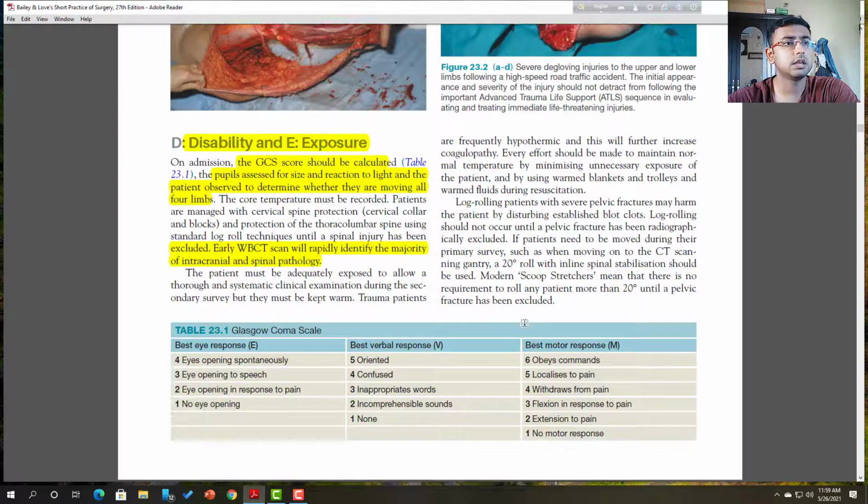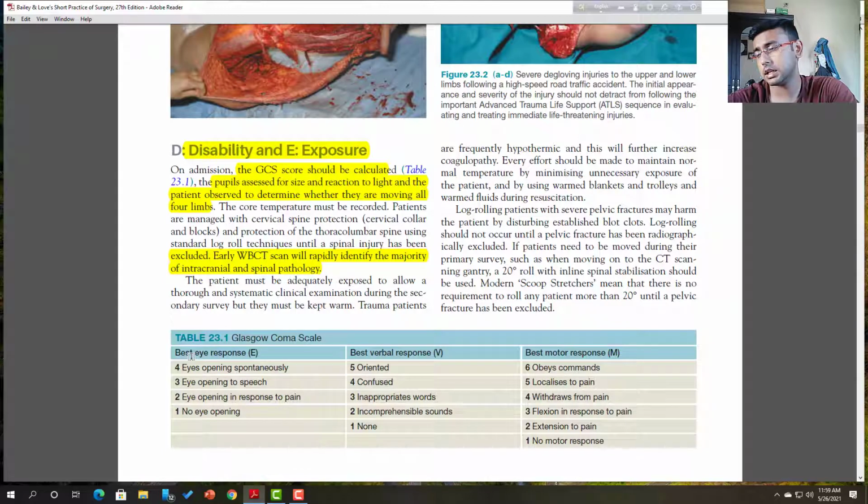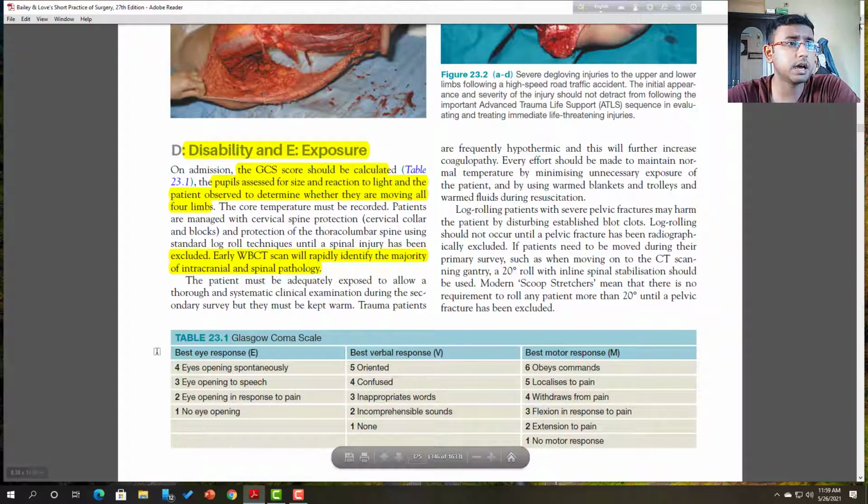Now you can see the important thing here, the Glasgow Coma Scale, that is you have to calculate the GCS. There are three things, EVM: best eye response, best verbal response, and best motor response. Okay, so there is a scoring system. As the score reduces, there is a more severe trauma. If there is no eye opening and no motor response, the patient is dead.